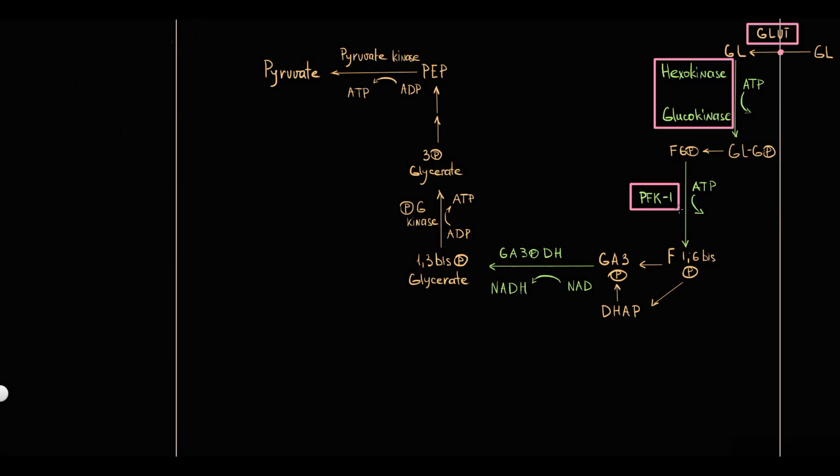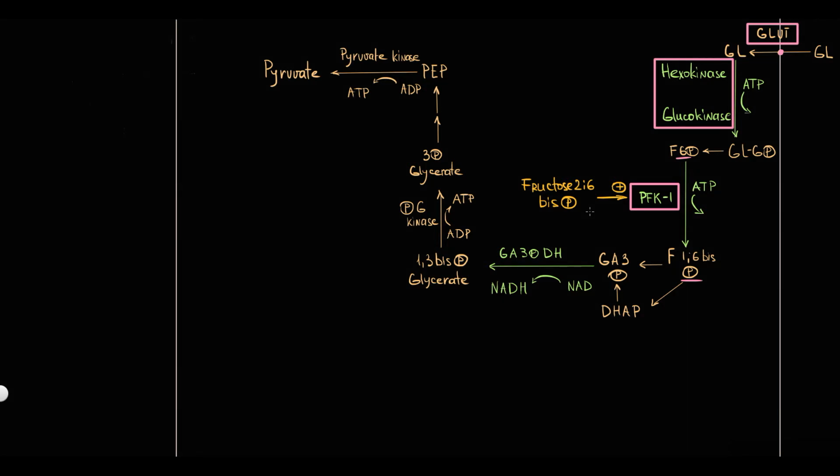In glycolysis, fructose 6-phosphate is converted by phosphofructokinase 1 into fructose 1,6-bisphosphate. The activity of PFK1 is regulated by the concentration of fructose 2,6-bisphosphate. An increase in the amount of fructose 2,6-bisphosphate increases the activity of PFK1, and the concentration of fructose 2,6-bisphosphate is regulated by